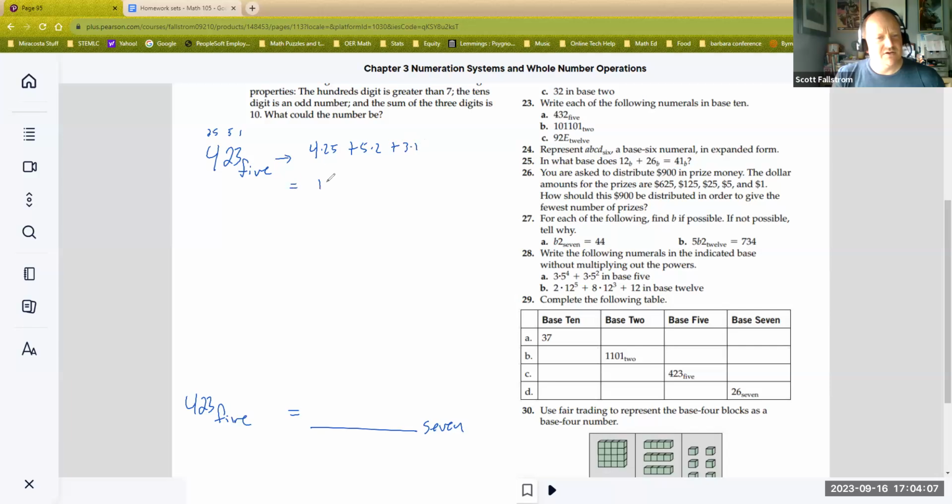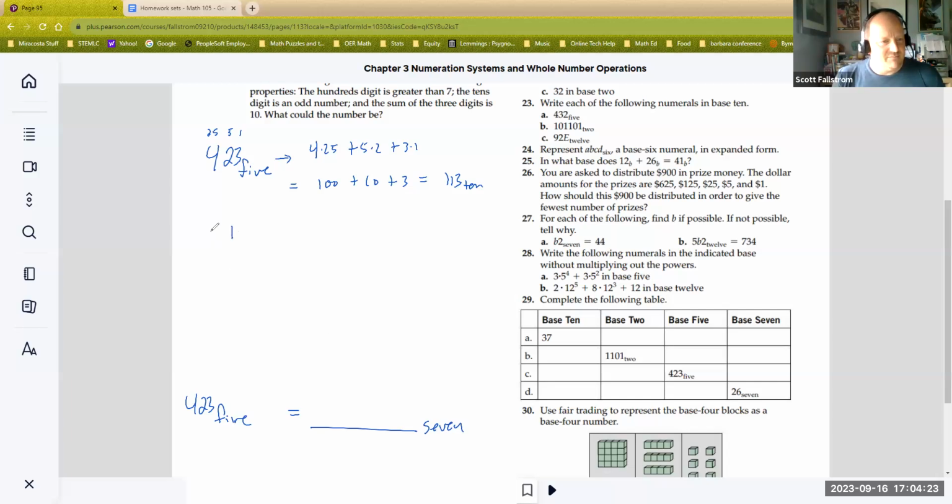So this becomes 100, this becomes 10, this becomes 3. So I get 113. Okay. And that is again base 10. If I don't write anything, it's base 10. Now I need to turn this into base 7. So think about base 7.